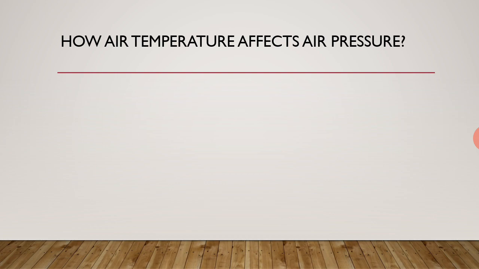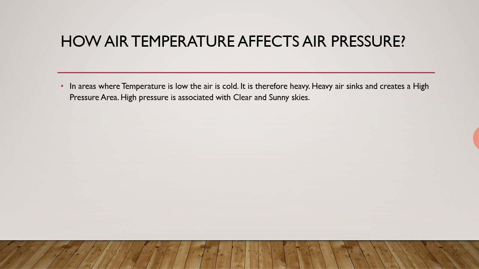Children, now we come to how air temperature affects air pressure. Air temperature means हवा कितनी गर्म या कितनी ठंडी है and how it affects air pressure. We will read about the low pressure area and the high pressure area. In areas where temperature is low, the air is cold.